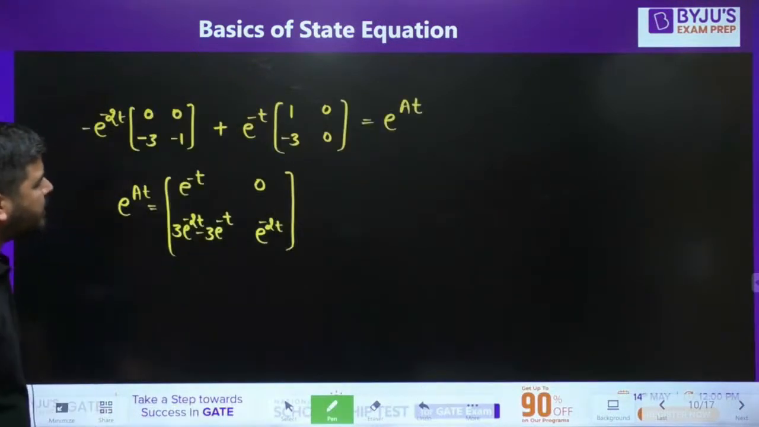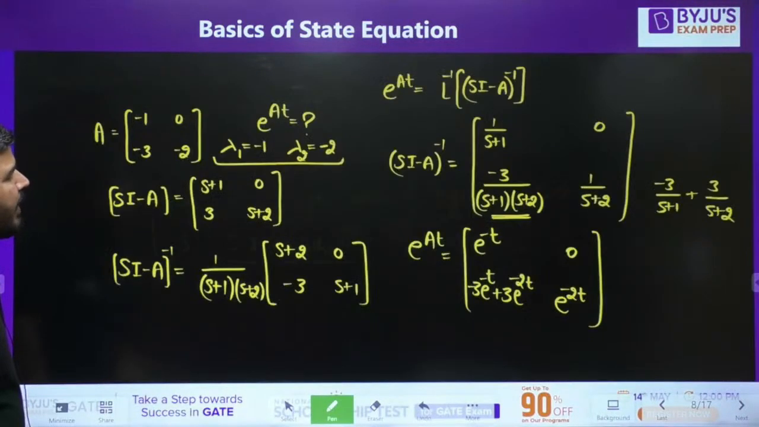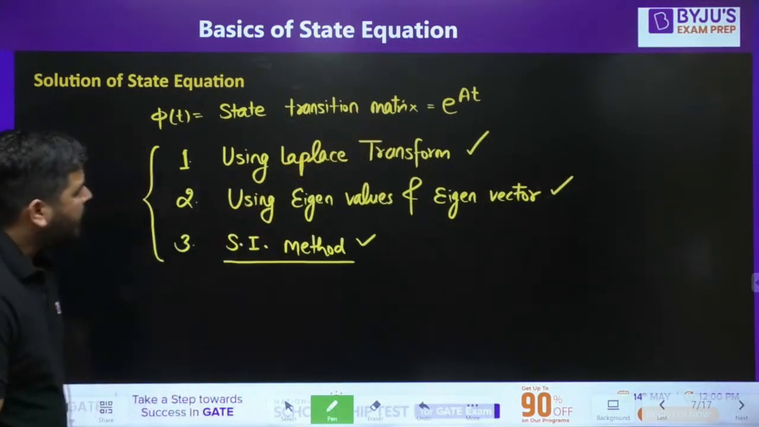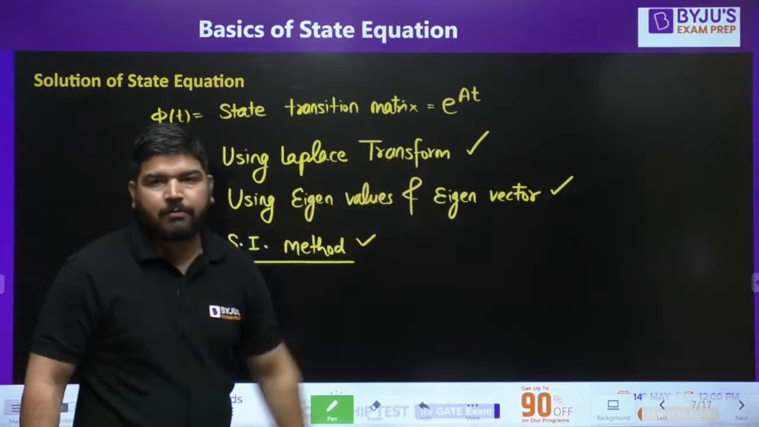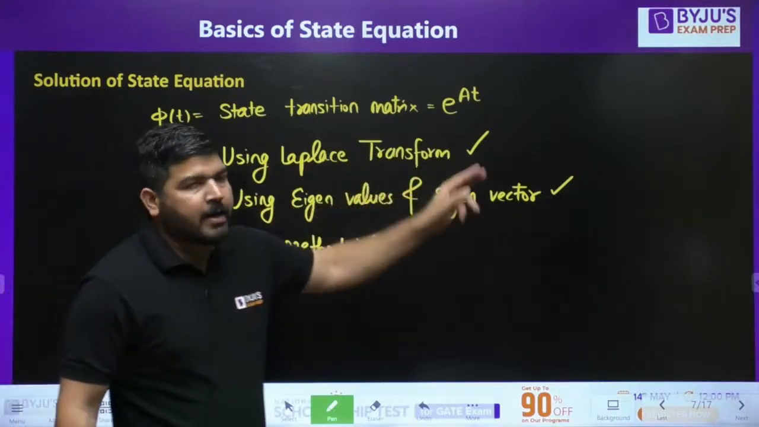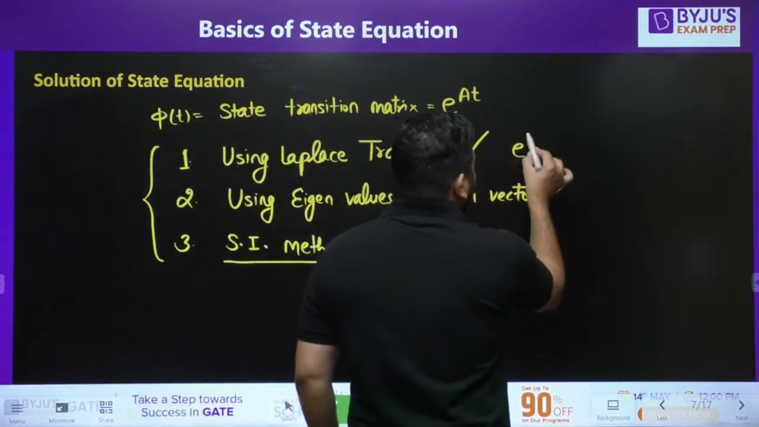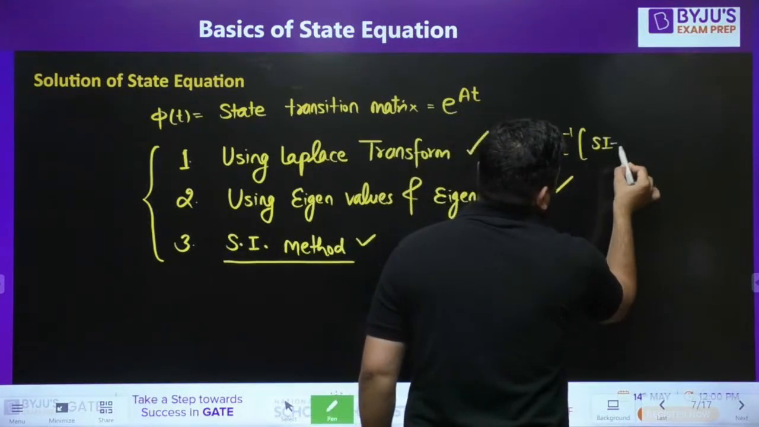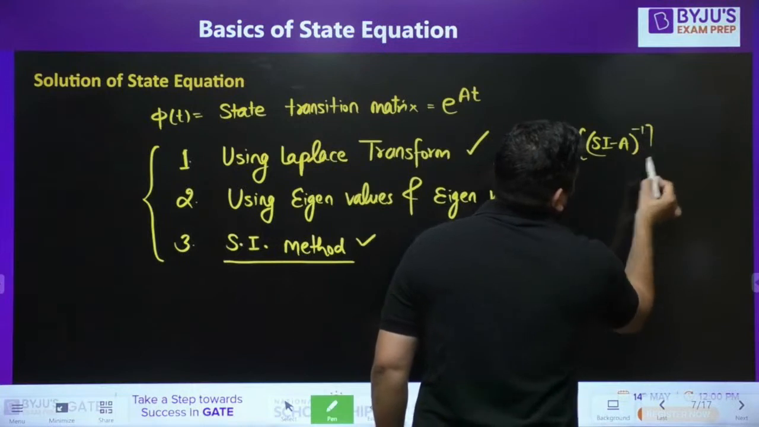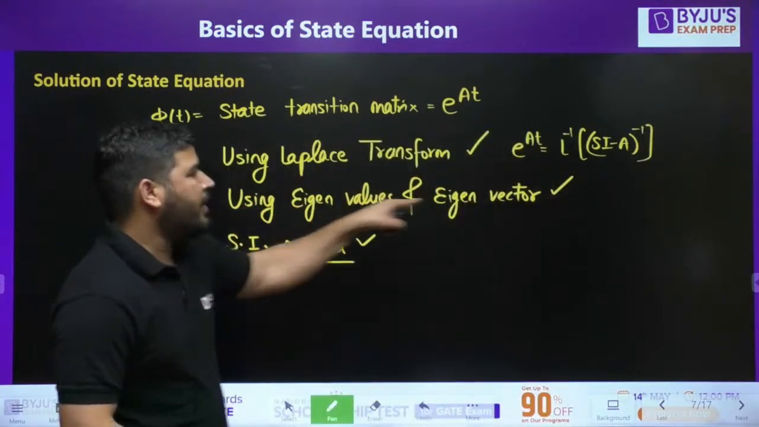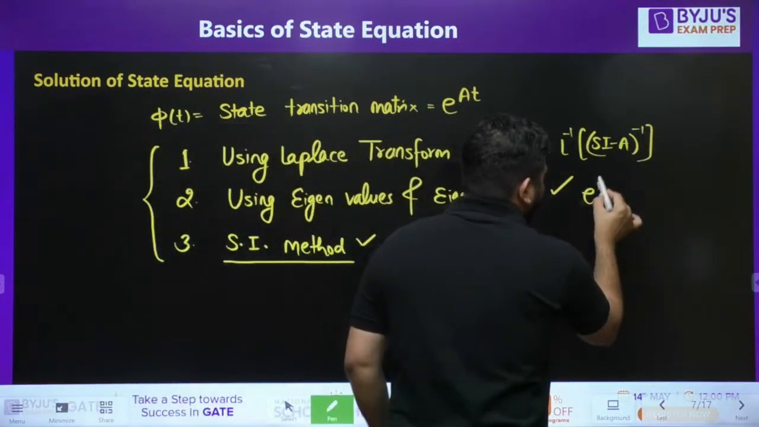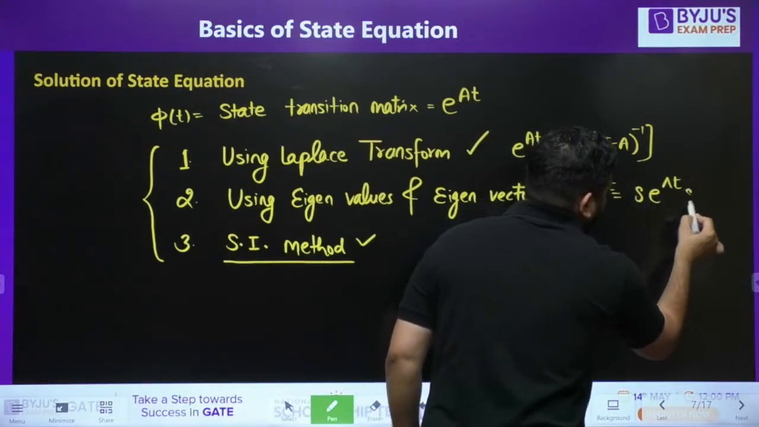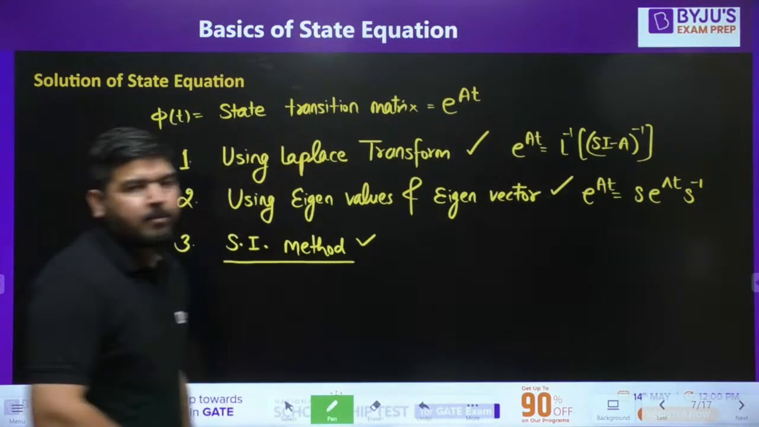So there are three methods to find e to the power At. What are those methods? First, using Laplace transform, e to the power At will be equal to Laplace inverse of (sI minus A) inverse. Second, using eigenvalues and eigenvectors, e to the power At will be equal to S e to the power lambda t S inverse.